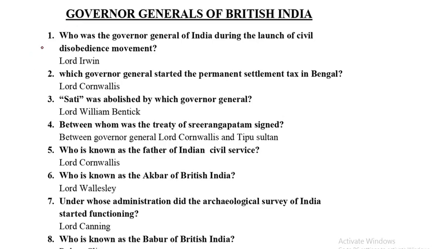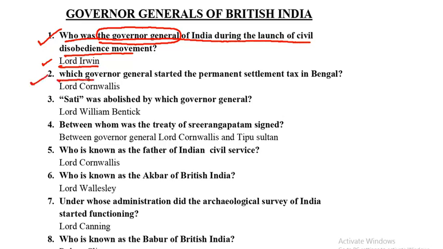The first question is, who was the Governor General of India during the launch of the civil disobedience movement? When this civil disobedience movement was launched by Gandhiji in the year 1930, who was the Governor General of India during that time? The answer is Lord Irwin. Next question is, which Governor General started the permanent settlement tax in Bengal? The answer is Lord Cornwallis.